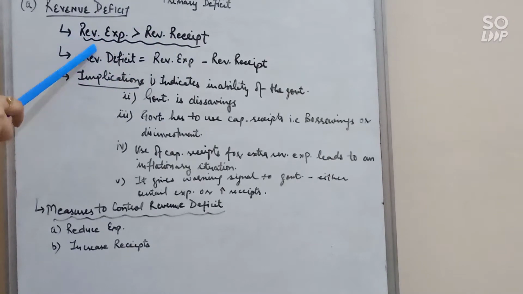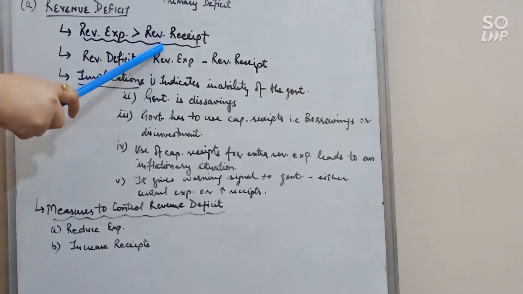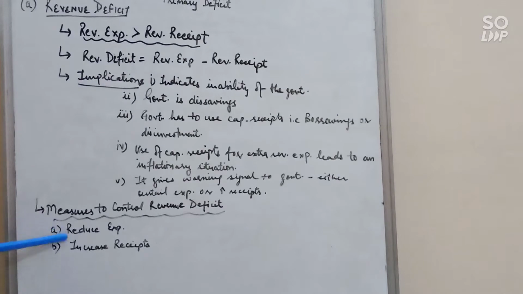Either we can reduce revenue expenditure like unproductive or unnecessary expenditure we can curtail, or we can increase the revenue receipts. So we have two ways: reduce unnecessary expenditure, and second, increase receipt. How we can increase receipt? There are two sources, tax and non-tax revenues. So government can increase these receipts to control revenue deficits. Clear?